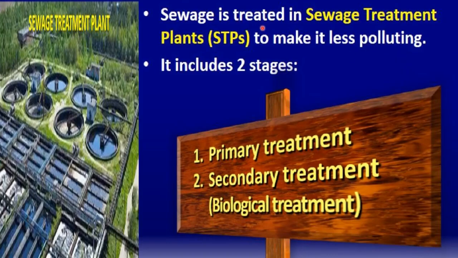Now sewage is treated in sewage treatment plants, STPs, to make it less polluting. This complete diagram is showing a sewage treatment plant. Sewage is treated in such plants, and it includes two stages: primary treatment and secondary treatment. Secondary treatment is also called biological treatment. So let's start with primary treatment.